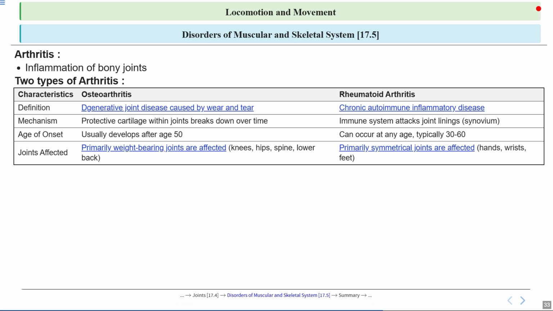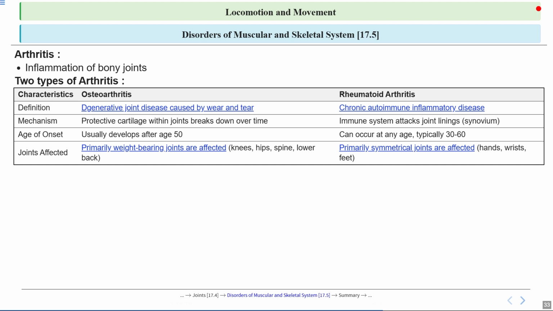So, in the table, notice how osteoarthritis is described as a degenerative joint disease caused by wear and tear. Think of it like the tires on a car wearing out over time. Talking about rheumatoid arthritis, it is on the other hand an autoimmune disease, which means that the body's own immune system mistakenly attacks the joint linings,